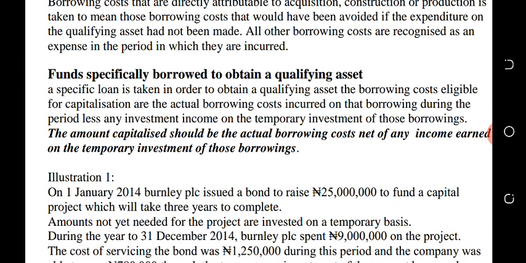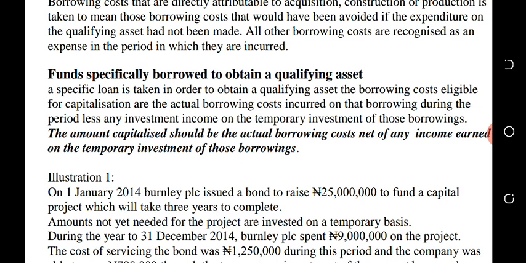Now, let's talk about funds specifically borrowed to obtain a qualifying asset. You borrow a particular amount of money just for a particular qualifying asset. How do we capitalize such borrowing costs? Say a specific loan is taken in order to obtain a qualifying asset. The borrowing costs eligible for capitalization are the actual borrowing costs incurred on that borrowing during the period, less any investment income on temporary investment of those borrowings.